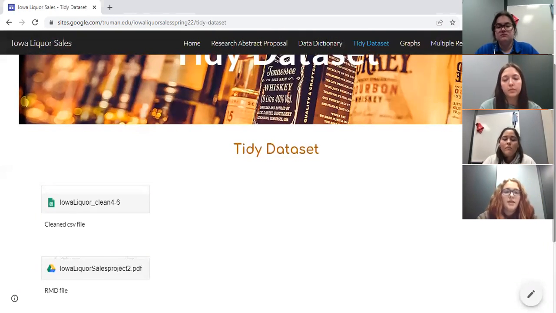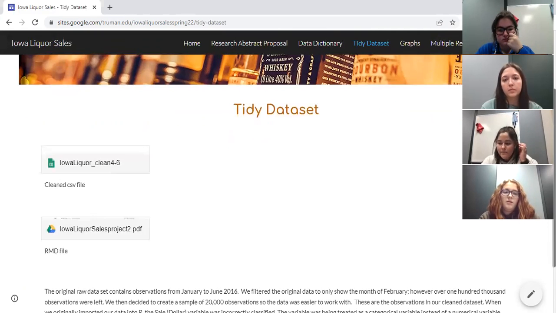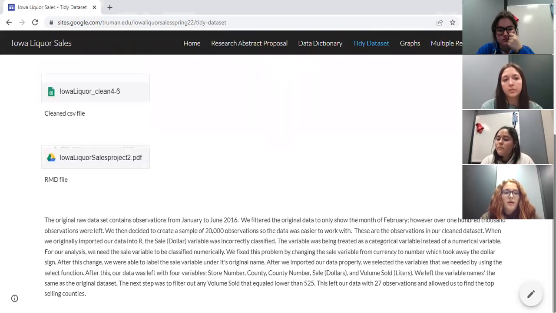This is our tidy data sets, the CSV file and our markdown file. The original raw data set contains observations from January to June of 2016. We filtered the original data to only show the month of February. However, over 100,000 observations were still left. So we then decided to create a sample of 20,000 observations, so the data was easier to work with. These are the observations in our cleaned data set.